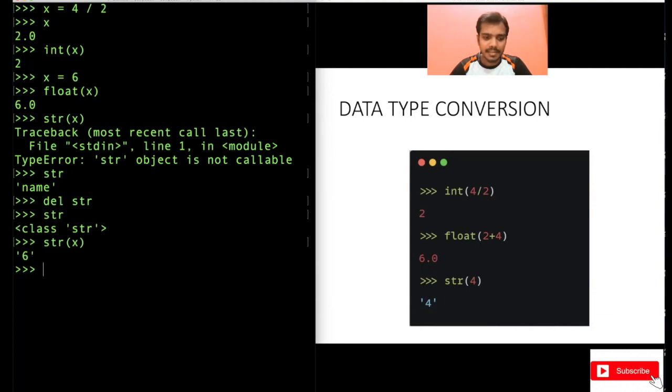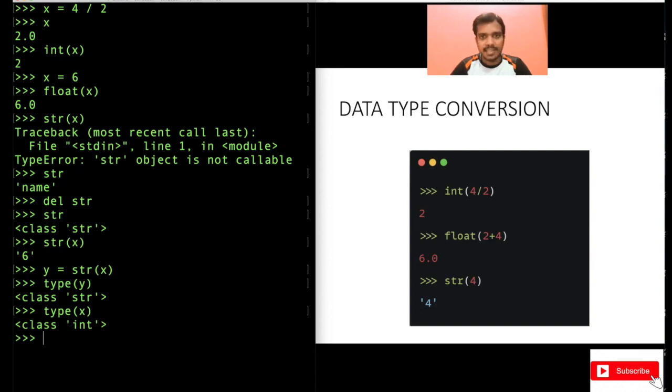How can you check this? Write it in another variable, y equal to str of x, and use the type operator to find the data type of y. See, for y the data type is str. For x, what will be the data type? It will be integer, because x equal to 6 is still an integer.